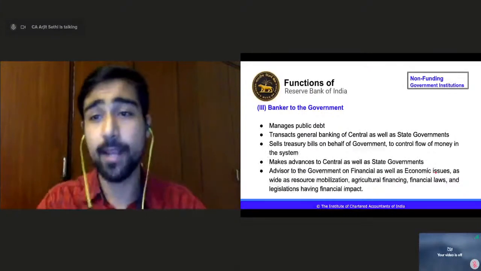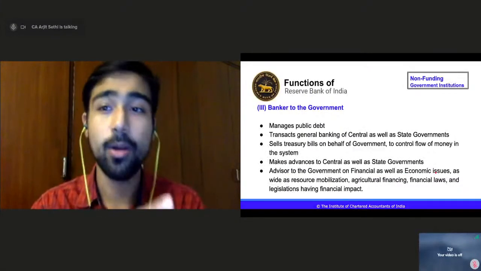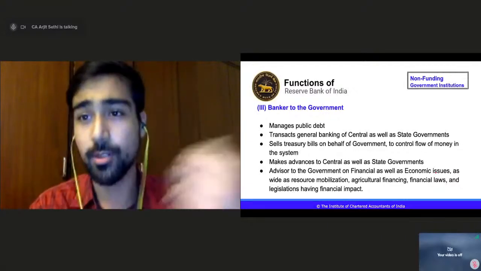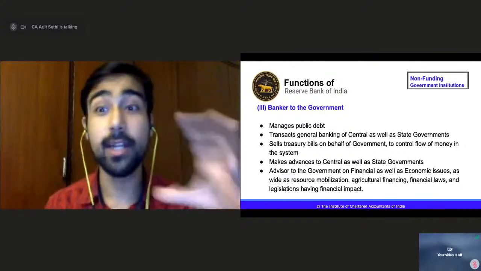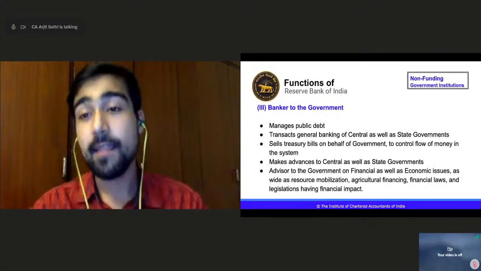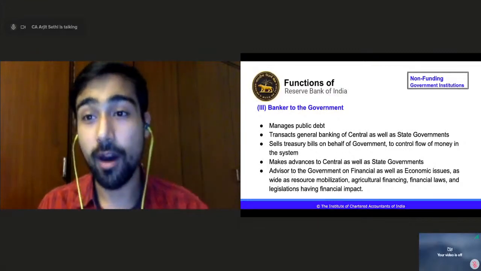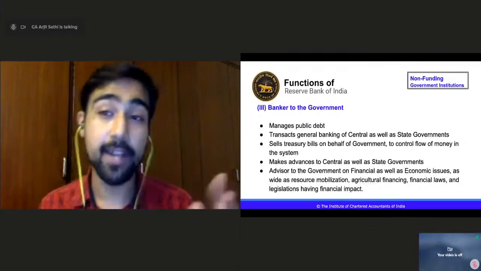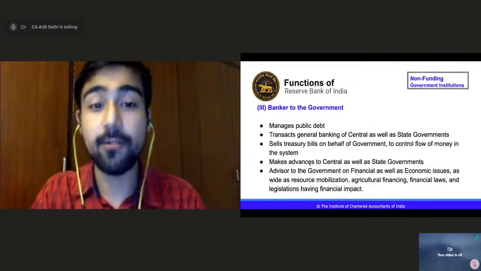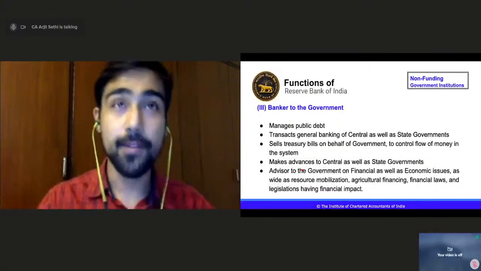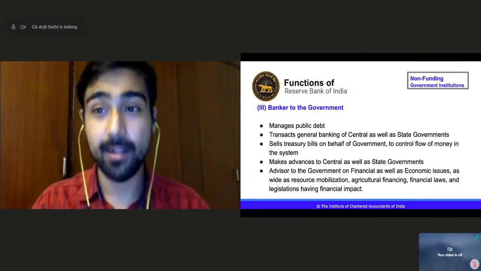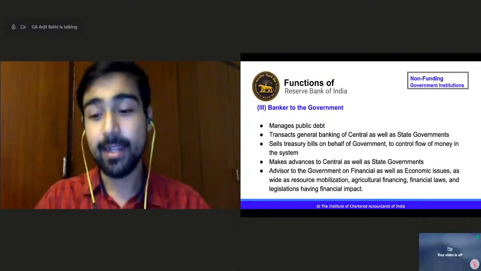We discussed in the role as well. It actually advises the government on what is right for it, what is wrong for it, what they can do, how they should do it, right? So RBI had a big role in demonetization. If you remember demonetization, there was a huge role of RBI in issuing new currency, and whether we should go for it. So there was a huge discussion and advisory from the RBI to the government to go for demonetization, right? So that is where RBI helps and advises the government, right?